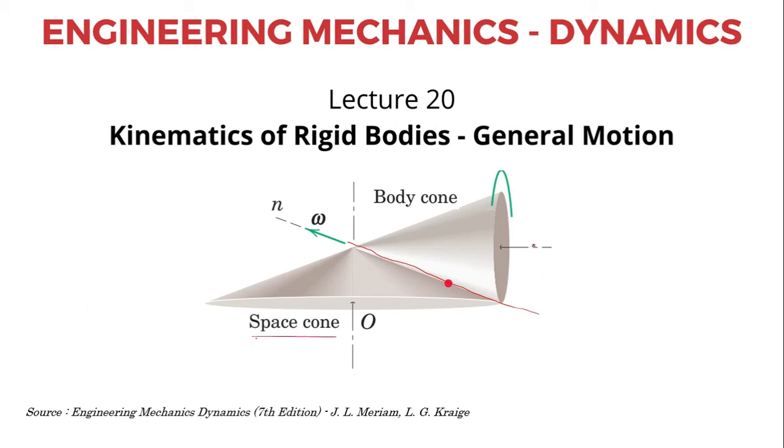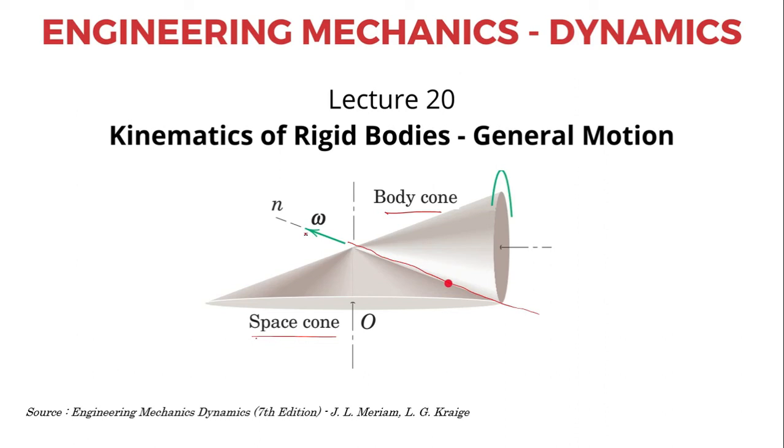If you view this instantaneous axis within the corresponding rotating body, you can see the locus of all the points on the instantaneous axis will generate the cone called the body cone. So this is the concept of the body cone and the space cone, which is a very convenient tool for visualizing the general motion of a rigid body.